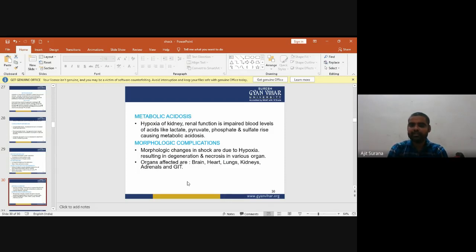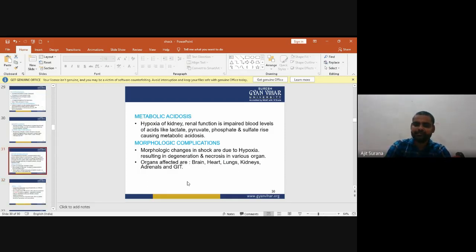Morphologic changes in shock are due to hypoxia, resulting in degeneration and necrosis in various organs. The organs affected in morphologic complications are the brain, heart, lungs, kidneys, adrenals, and the GIT.